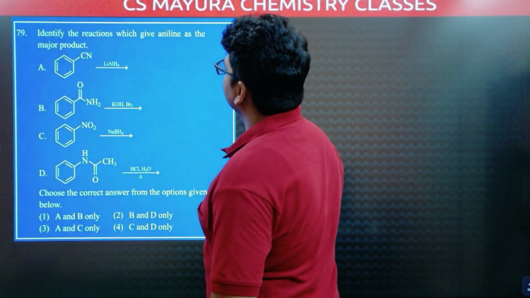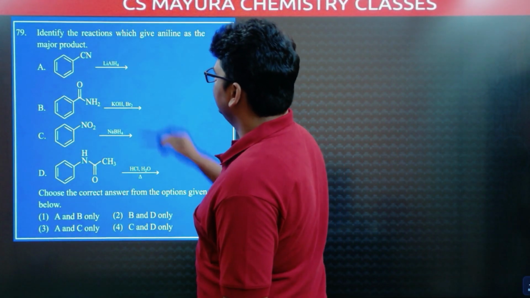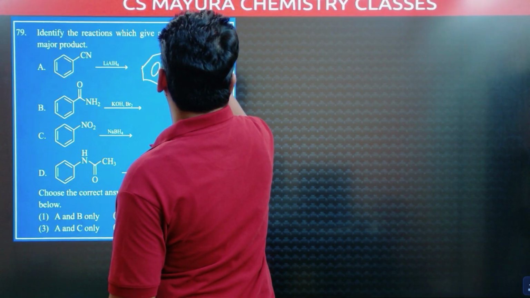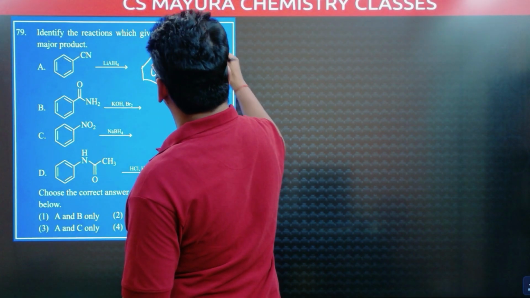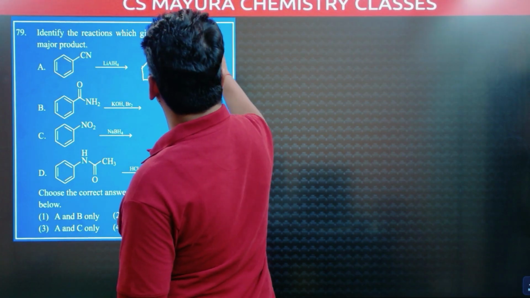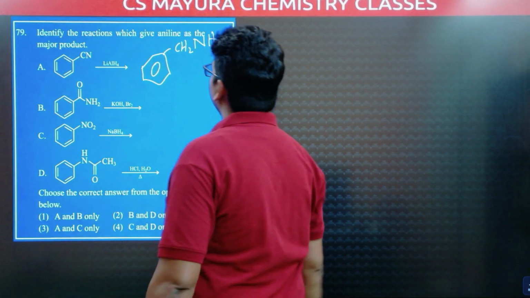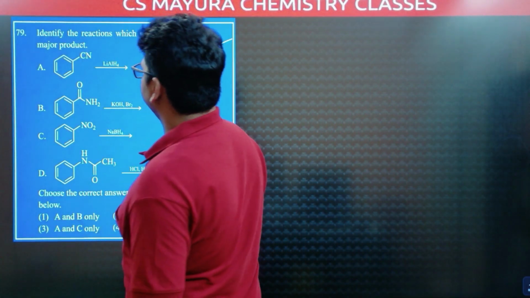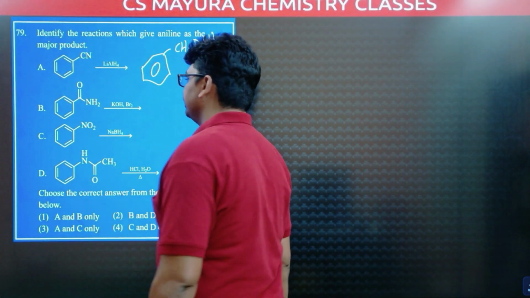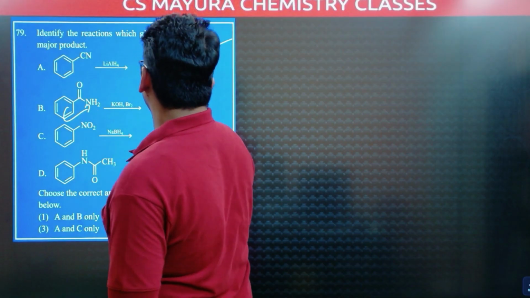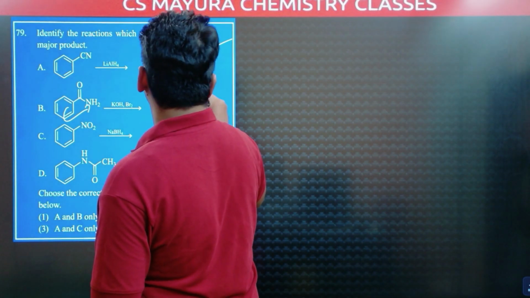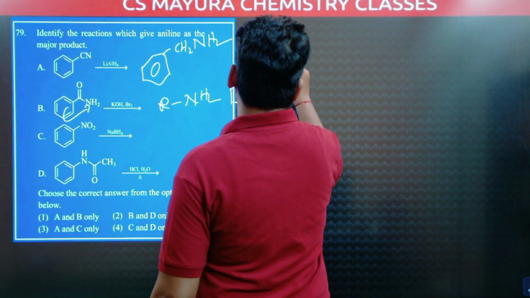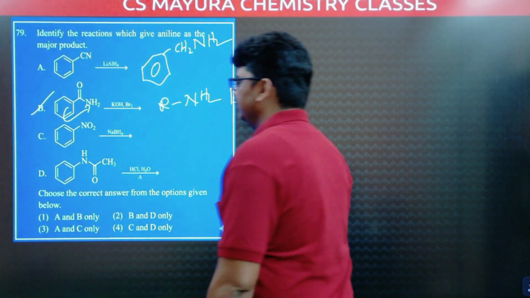Identify the reactions which give aniline as the major product. Here with lithium aluminum hydride, we don't get aniline. We will get C6H5CH2NH2, phenylmethanamine, not aniline. With KOH and Br2, RCONH2: R attacks this NH2, and with KOH and Br2 we will get RNH2. Here a benzene ring is there, so we will get aniline. In B, aniline is possible.